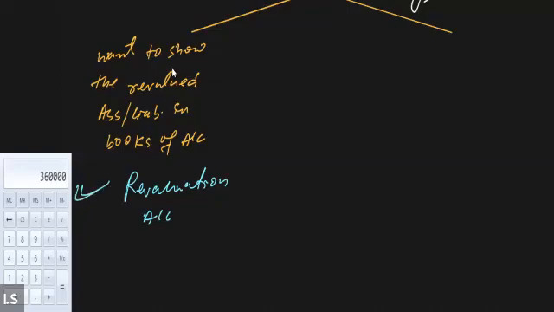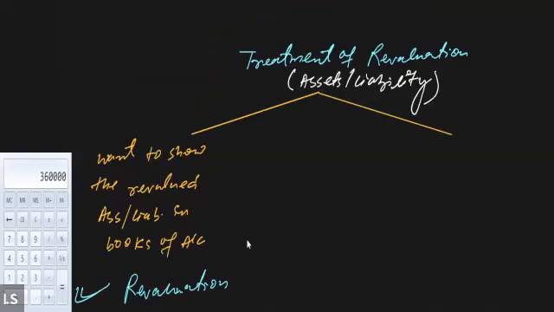Got it, everyone? If partners have decided to revise the value of the asset and liability based on the market price, based on the revaluation, then we need to prepare the revaluation account. This will be the treatment of the revalued asset and liability.